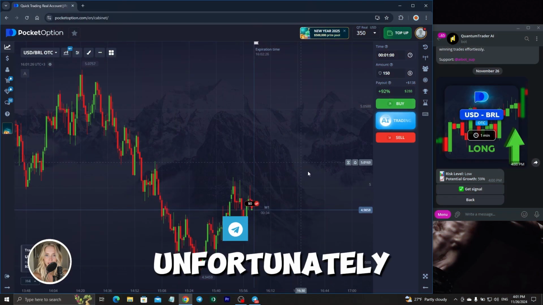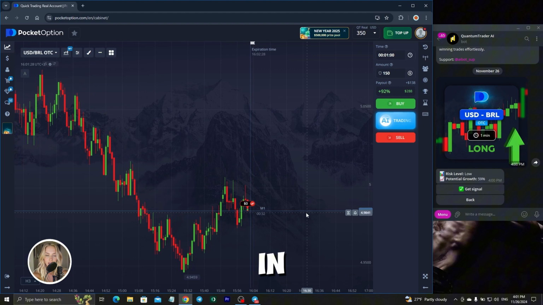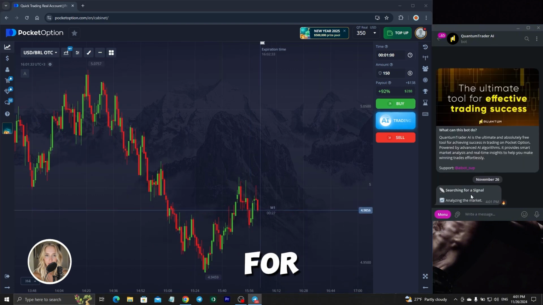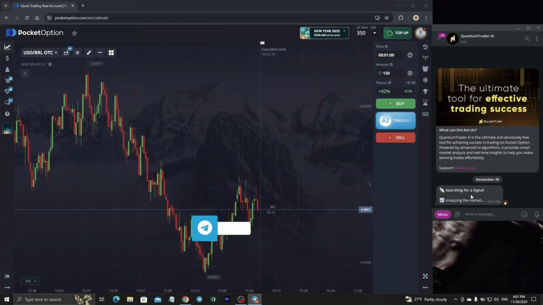And unfortunately, the first signal is closed in the negative. That's okay. Let's find a new entry point. We're waiting for the market analysis.